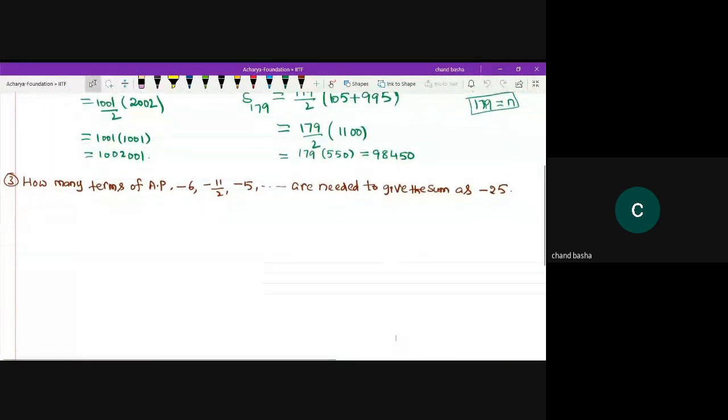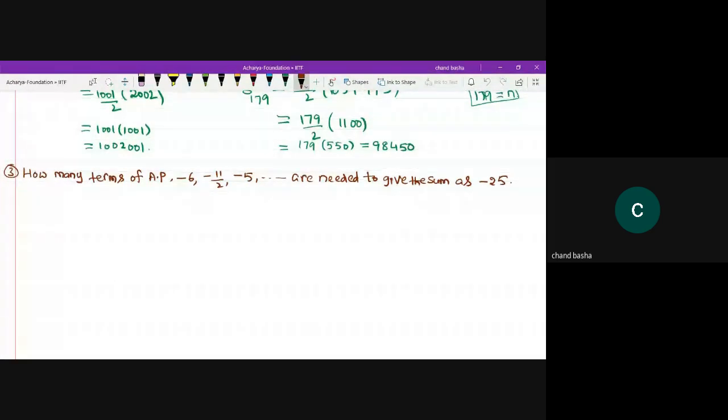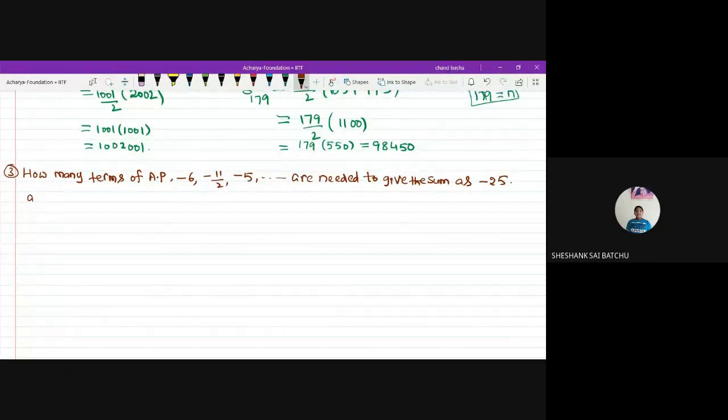Pradeep, what is the common difference? Sir, minus 0.5. We need n, sir. N is equal to 5, sir. So the common difference is equal to minus 0.5. You can take it in rational form, that is in p by q form, so that we can identify.